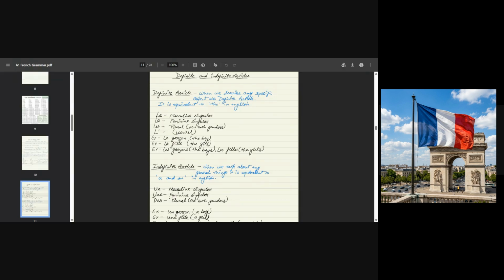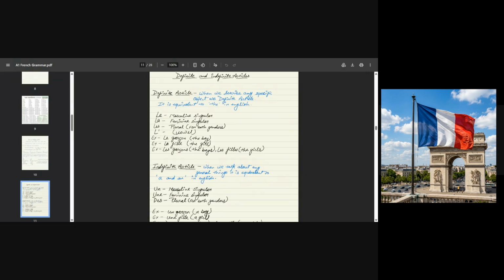Next is the indefinite article. We use the indefinite article when we want to talk about any general thing. A boy, a girl. Just like when I taught you the professions, I said un acteur, une actrice. It means I'm not talking about any specific actor or actress; I was talking about the general thing, like an actor, an actress. So we use the indefinite article for general information, general things.